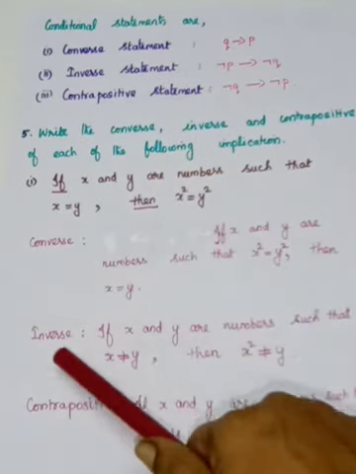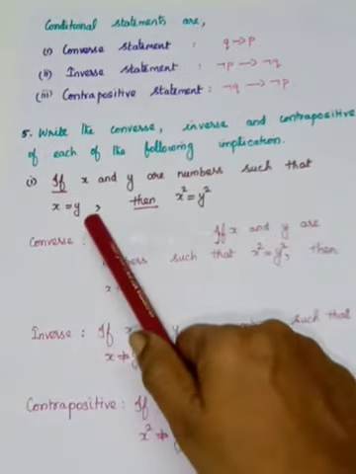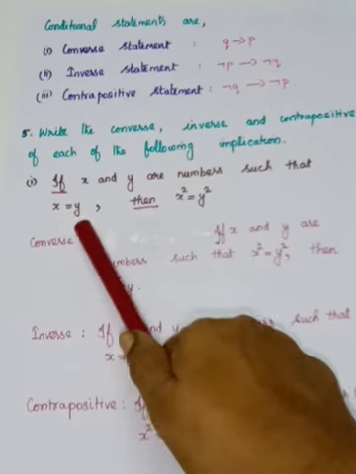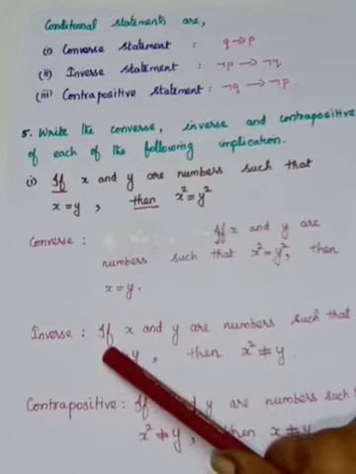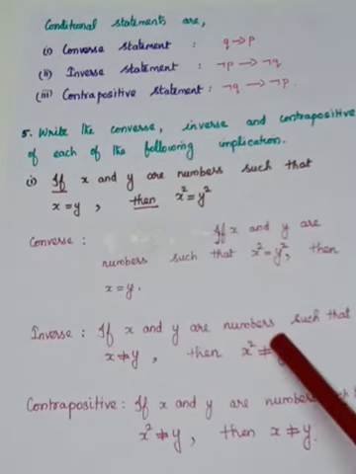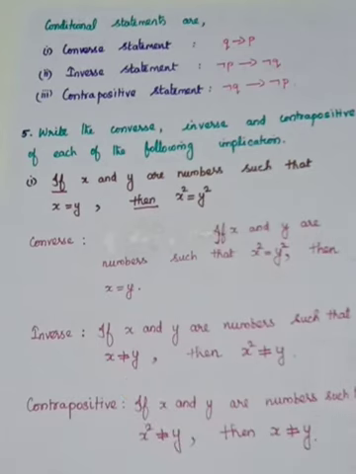Next one, we have to write the inverse. Inverse means what? It is negation P implies negation Q. So negation P means what? x is not equal to y. Negation Q means x squared is not equal to y squared. So while you are writing the sentence: if x and y are numbers such that x is not equal to y, then x squared is not equal to y squared.